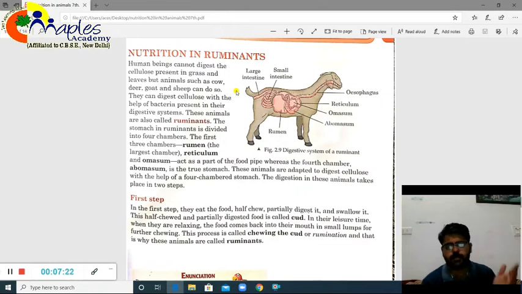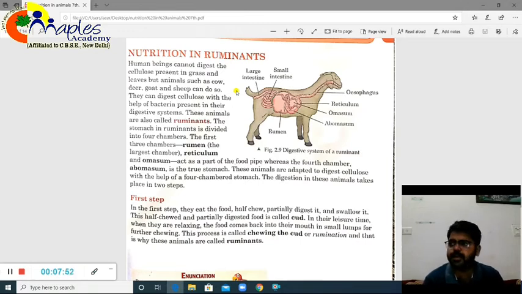What happens? So we'll look at the structure and the flow of food in the ruminants. Basically, you should remember there are four chambers. The stomach has been divided into four parts: the rumen, reticulum, omasum, and finally abomasum. Rumen is the largest chamber. Reticulum and omasum serve as a food pipe. And abomasum is called the true stomach.